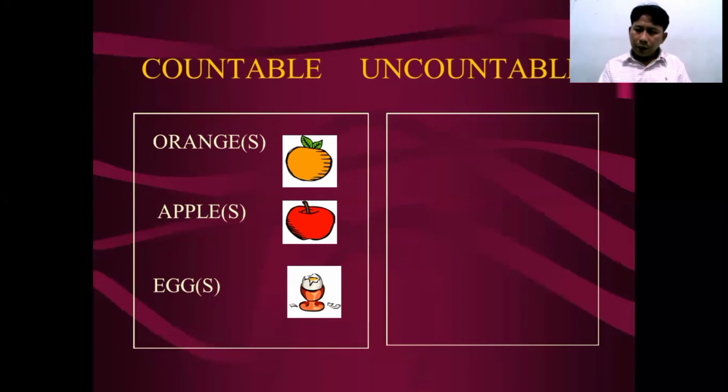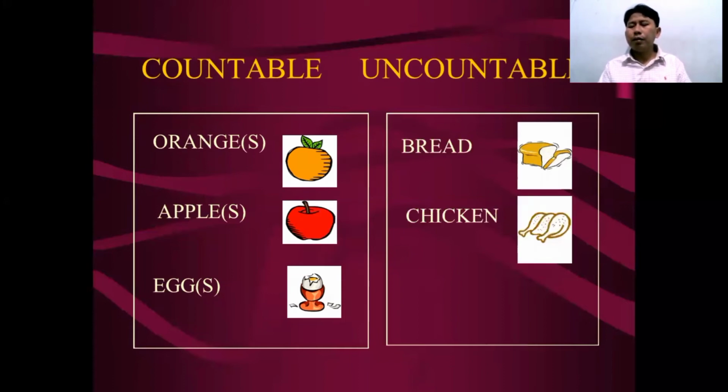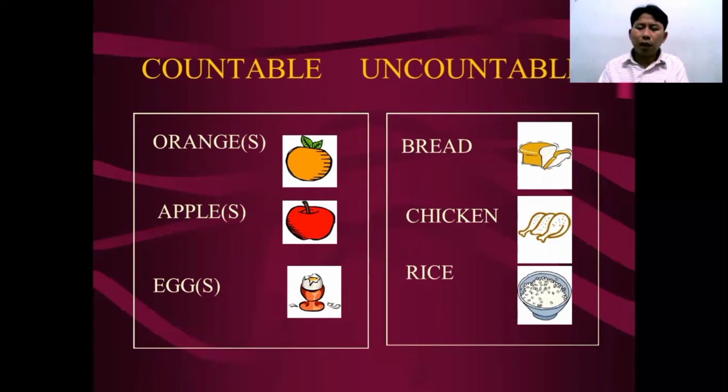Next, for uncountable: bread, chicken, rice. Of course, we cannot say one bread, two bread, three bread. We cannot say one chicken, two chicken, three chicken. We cannot say one rice, two rice, and three rice. So later on, you will know that we need a container or some place to measure the amount of these nouns, the uncountable nouns. Later on, we will study that.